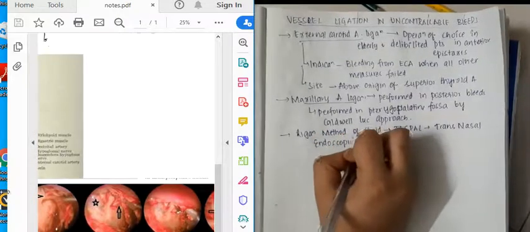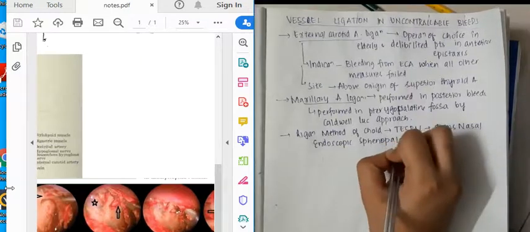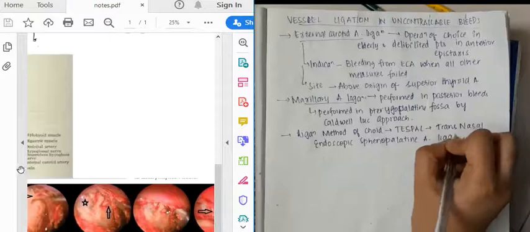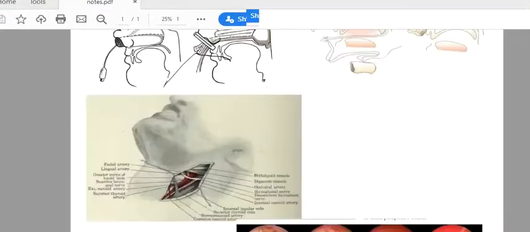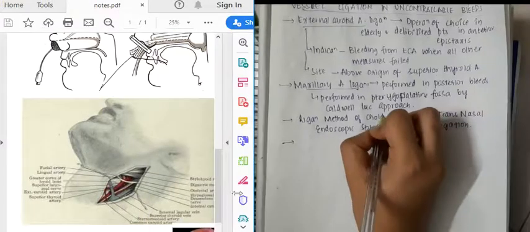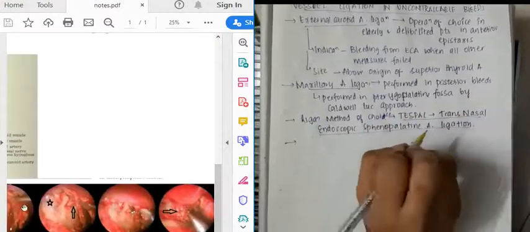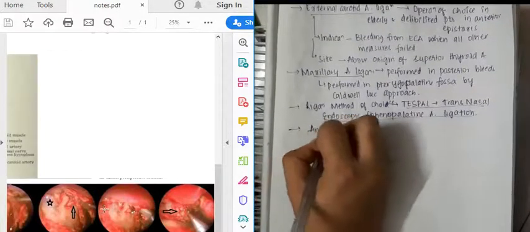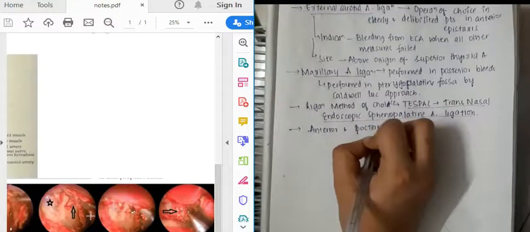That is called transnasal endoscopic sphenopalatine artery ligation, which is also called TESPAL. This is the picture which you see here. Transnasally you will put an endoscope and ligate the sphenopalatine artery.